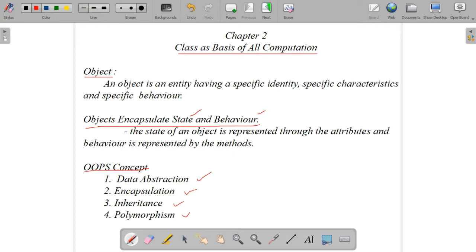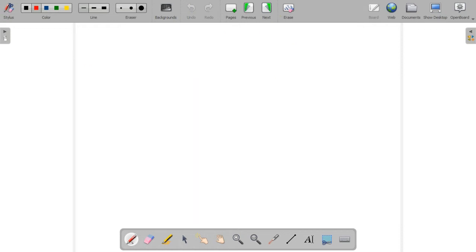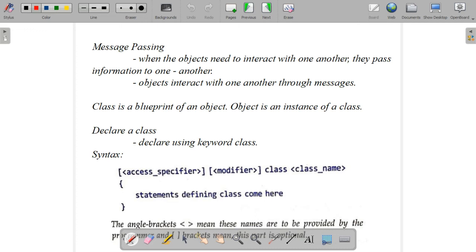Encapsulation means wrapping up of data and methods into a single unit. That process is known as encapsulation. Object and class is an encapsulated one. Inheritance means a class is inheriting the properties of another class, that is known as inheritance. And polymorphism means different forms. One method acting in different forms, that is known as polymorphism. These all we discussed. Then the next one is message passing.